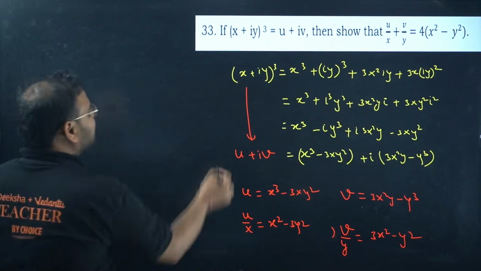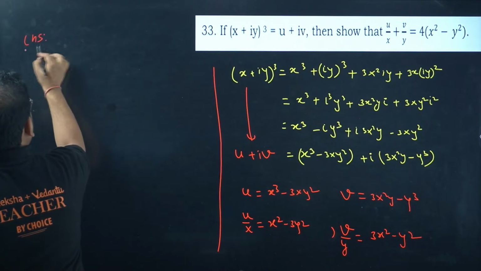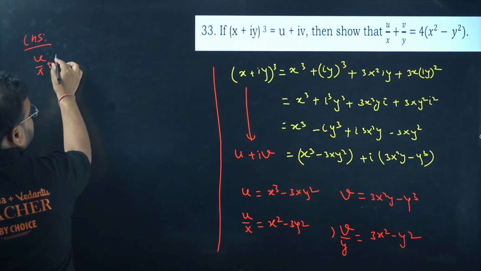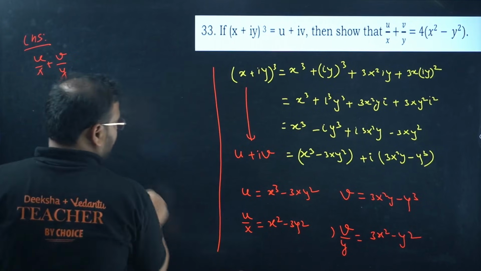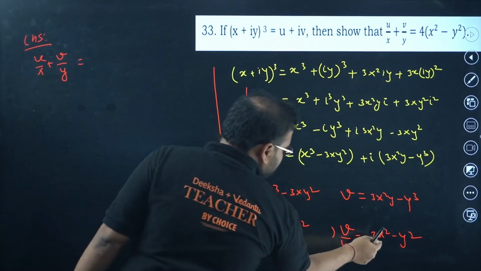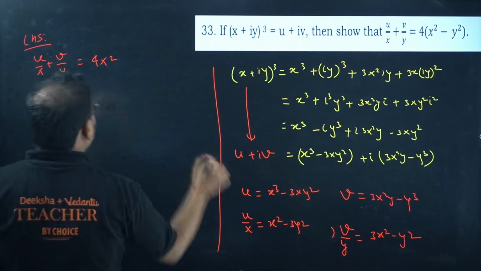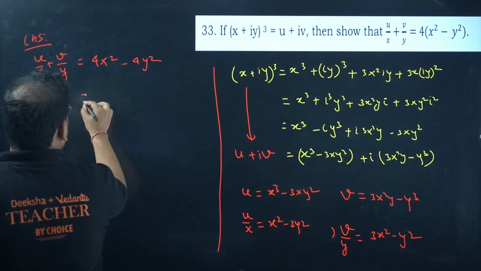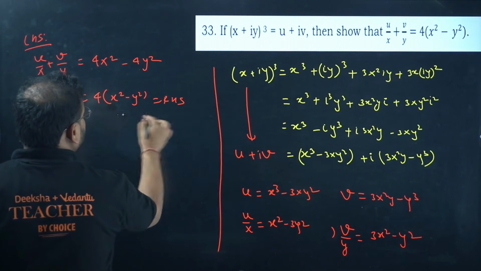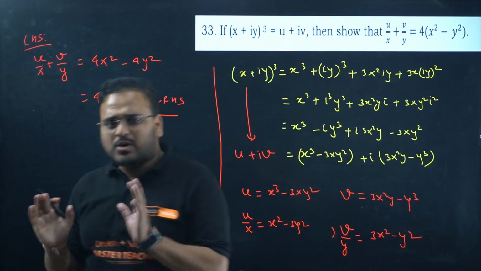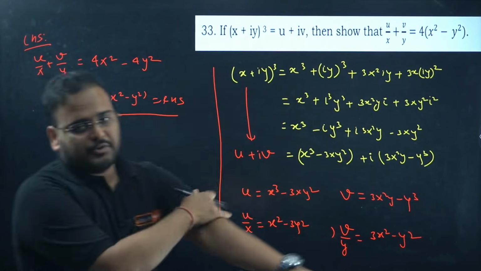Now we are supposed to add them as per the requirement in the question. So let's take the LHS of the question that we have, u by x plus v by y. When you add them, check here, x square plus 3x square becomes 4x square, minus 3y square minus y square becomes minus 4y square. And I know everybody is clear now. This is actually your answer, which is the RHS. Done. Looks complicated, looks calculative in nature, but actually not. That's your answer. Moving on.